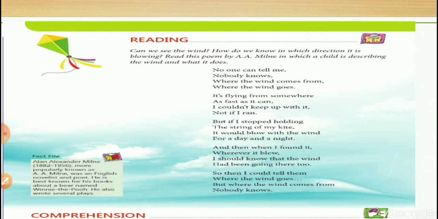Let's see the second paragraph. It's flying from somewhere as fast as it can. Now somewhere and can, the first and second line last words, they don't match. I couldn't keep up with it, not if I ran. So can and ran, do they match? Here the second and fourth lines are matching, right? So your rhyming words in the second paragraph are can and ran. Now for the first two paragraphs I have told you the matching words. In the next three paragraphs you have to find the matching words on your own.